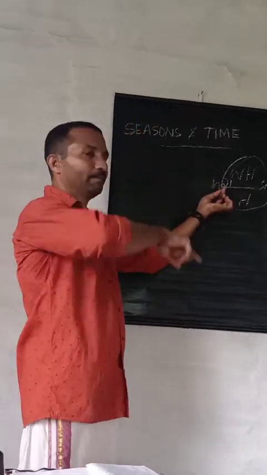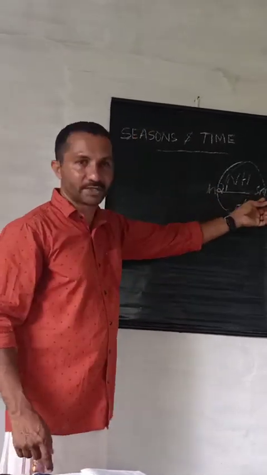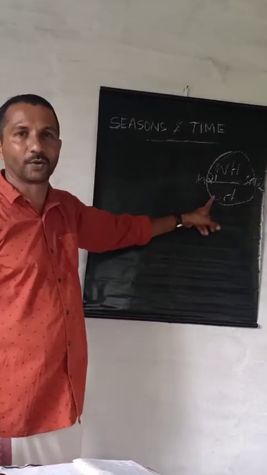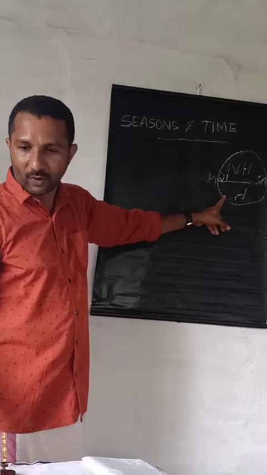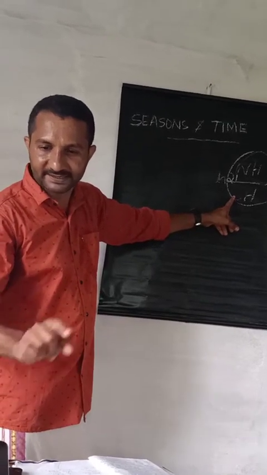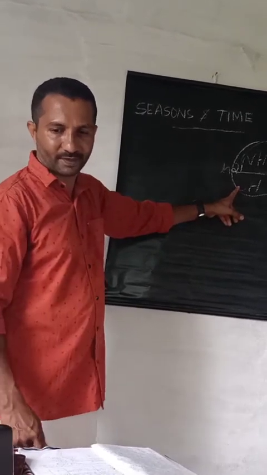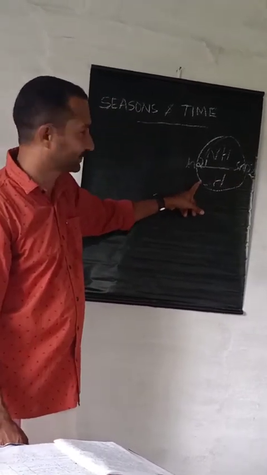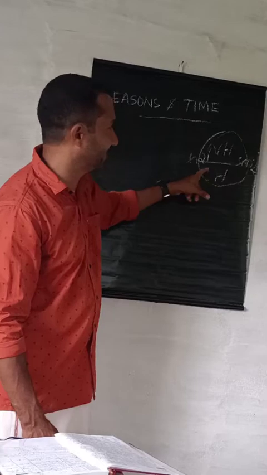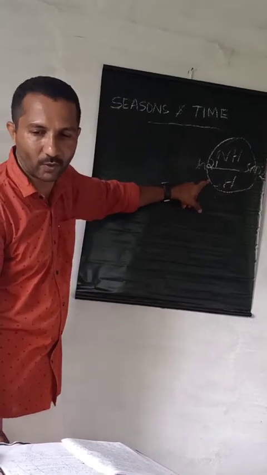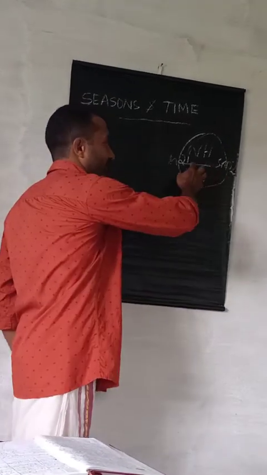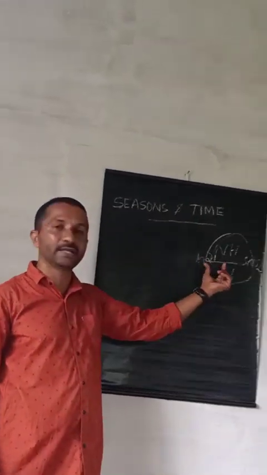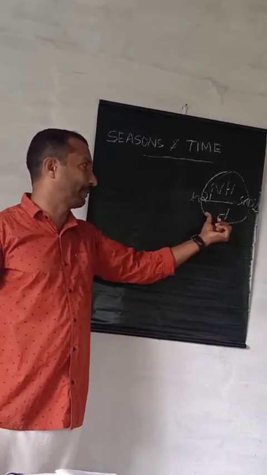Again the movement began from September 23rd from the equator towards the Tropic of Capricorn, and on December 22 the sun is vertically over the Tropic of Capricorn.